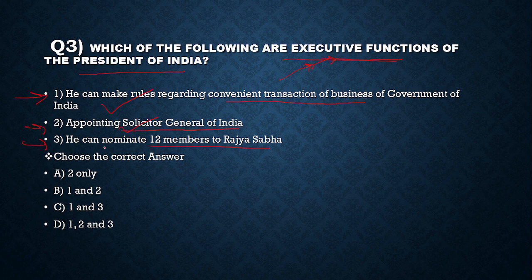Look at the statement 3. He can nominate 12 members to the Rajya Sabha. This statement is wrong. It is the legislative function of the President. It is not the executive function of the President. See, the nomination of 12 members of the Rajya Sabha from amongst persons having a special knowledge or practical experience in literature, science, art and social service is the legislative function of the President. So, the answer of question number 3 is B, 1 and 2.